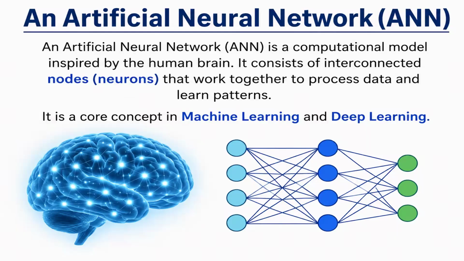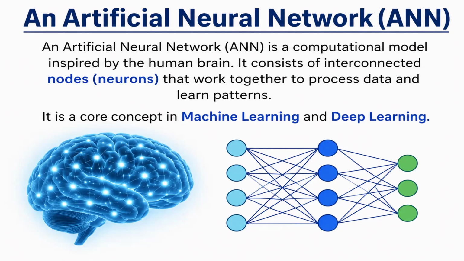So what is artificial neural network? It is a computational model inspired by the human brain. It consists of neurons that work together, which process the data and learn the pattern. So in the figure, you can see there is a human brain and there is an artificial neural network. In the human brain, we are providing input and then that input is processed and it will produce some output. In the same way, in artificial neural network, there is an input layer, an output layer, and in between input and output, there is a hidden layer.